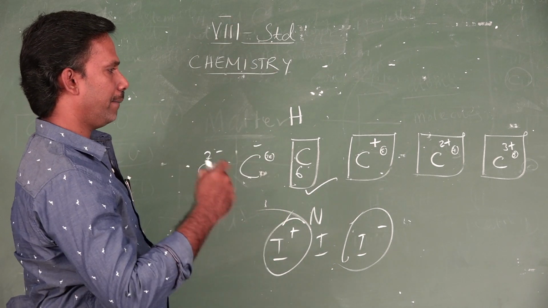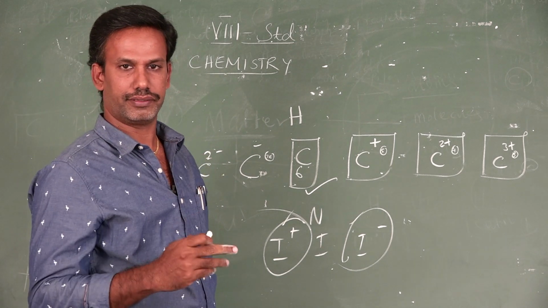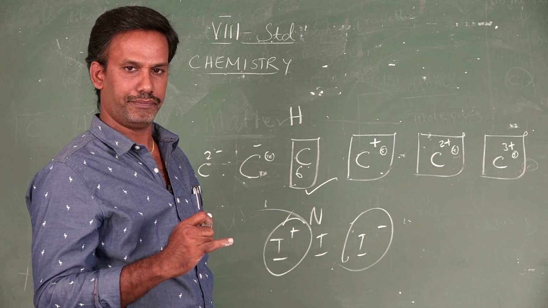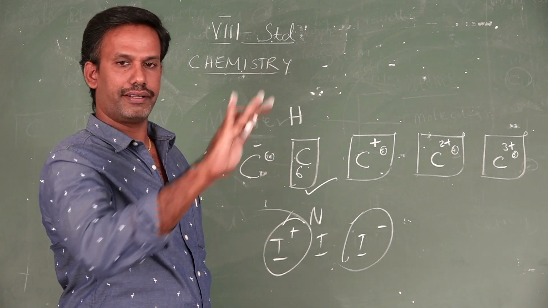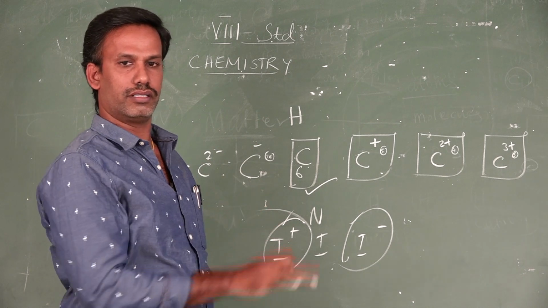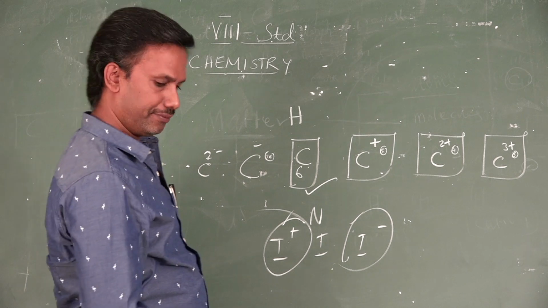What does matter consist of? Matter consists of 3 important particles. One is atom, another is molecule, and ions. So the entire matter consists of these 3 only. Next, let us move on to the element.